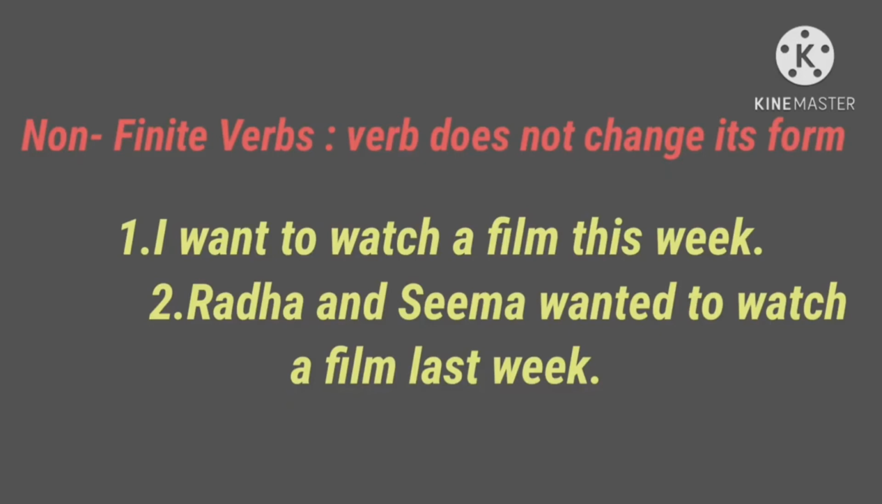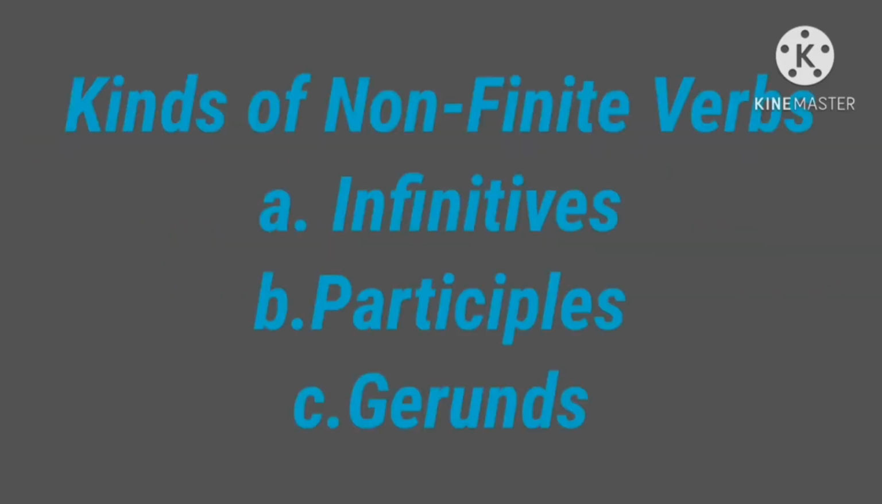Examples: I want to watch a film this week. Here the non-finite verb is to watch. Next, Radha and Seema wanted to watch a film last week. So here the non-finite verb is to watch. A verb which changes its form is called a finite verb. A verb which does not change its form is called a non-finite verb.